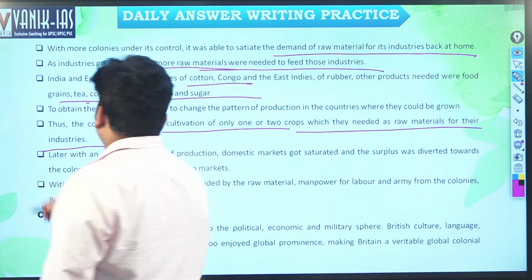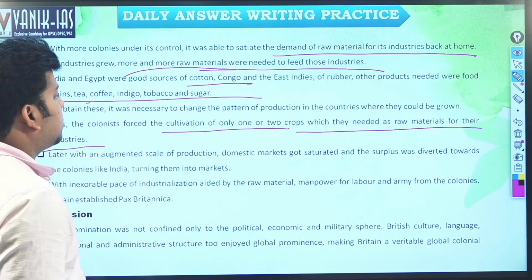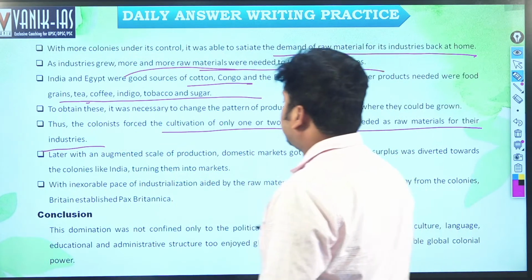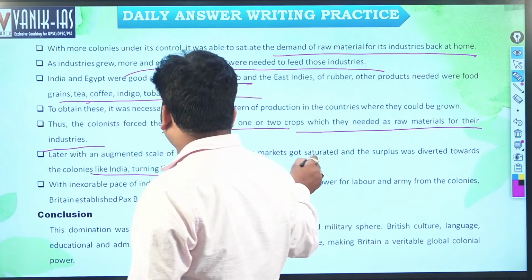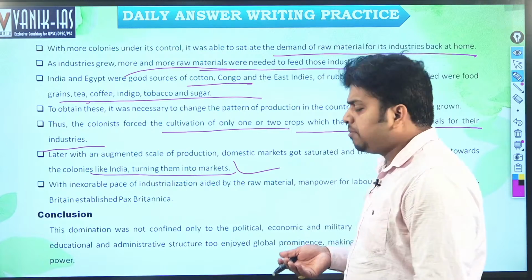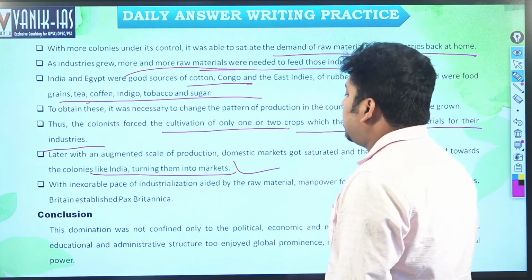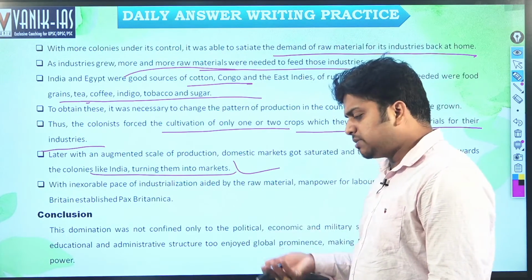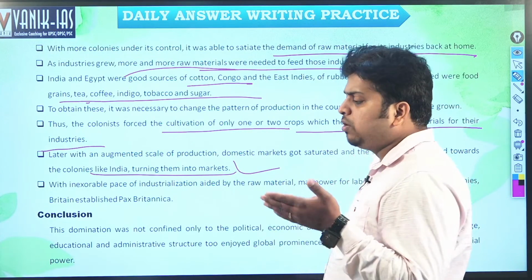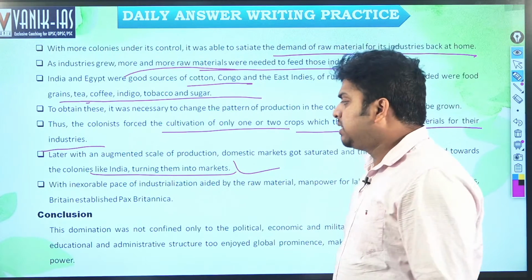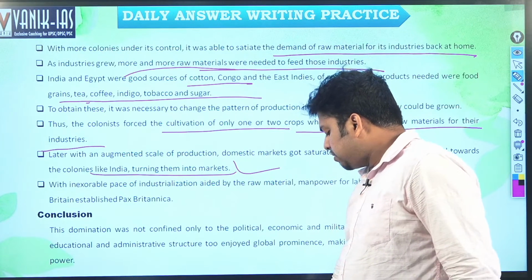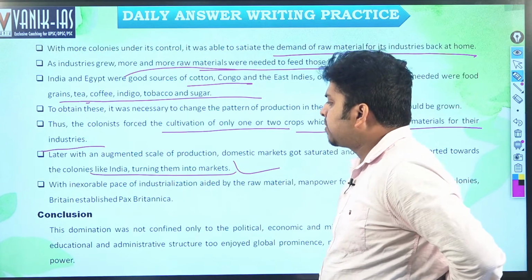Later, with the augmented scale of production, domestic markets got saturated and the surplus was diverted towards colonies like India, turning them into markets. So the colonies became the market of British industrial goods, and the people started purchasing them because of the low price of the industrialized goods. Initially they also applied various market tactics, for example predatory pricing, reducing the price of goods very low, so that the indigenous industries got destroyed because there were no people to buy their goods.